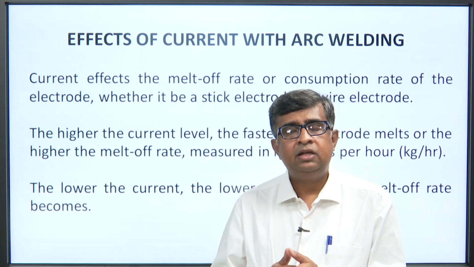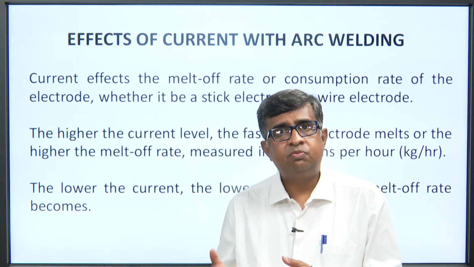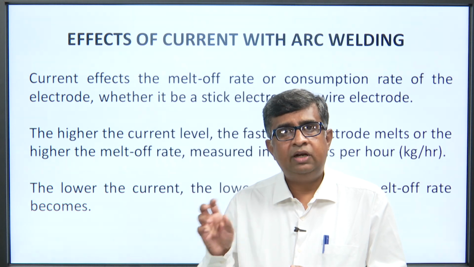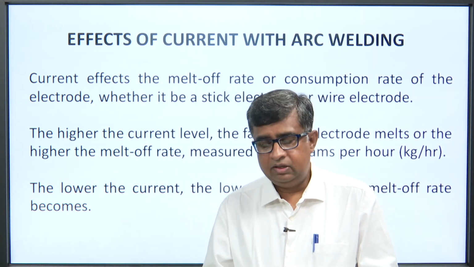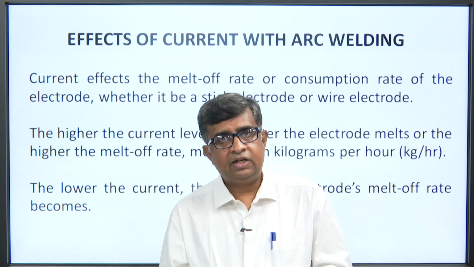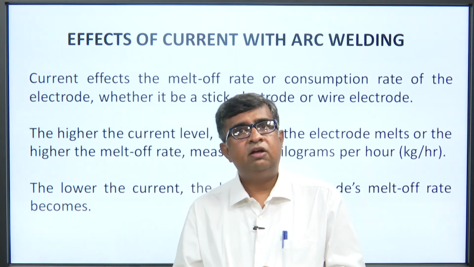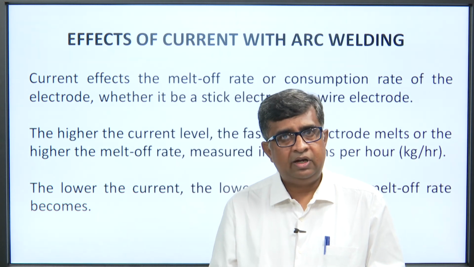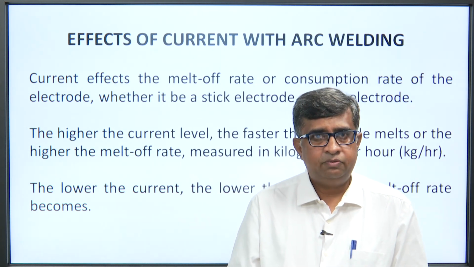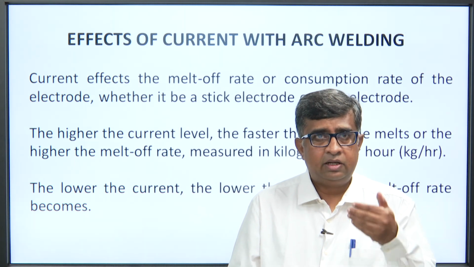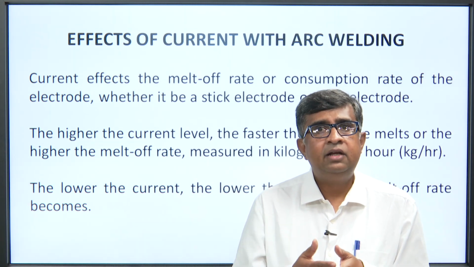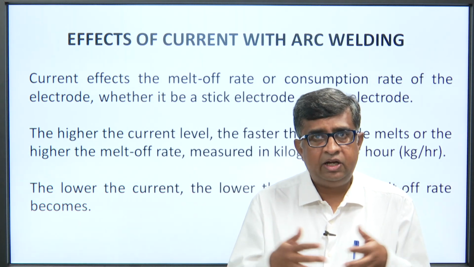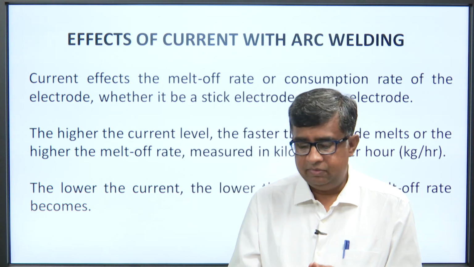Remember, if the current supply is poor and you are not controlling the current in a proper way, you will definitely land in a situation where the electrode melt off rate is affected, and as a result you will never get the productive output of the welding. So, current and the melt off rate are very important parameters in arc welding.